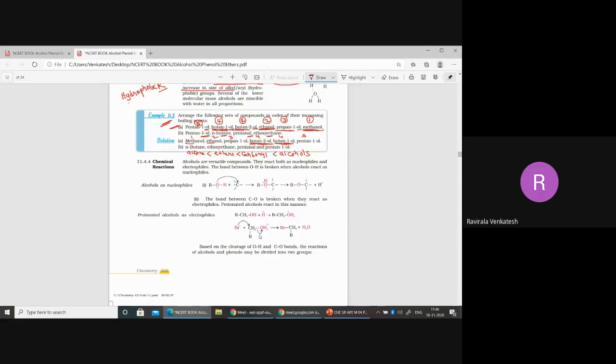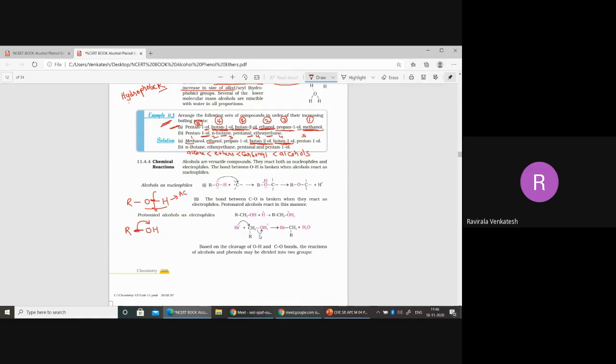Okay, now there are two types. When you write the alcohol, ROH, the bond may break here, one type of chemical reaction, or the bond may break here also. So two types of cleavages take place. One is OH bond cleavage, which exhibits acidic properties.